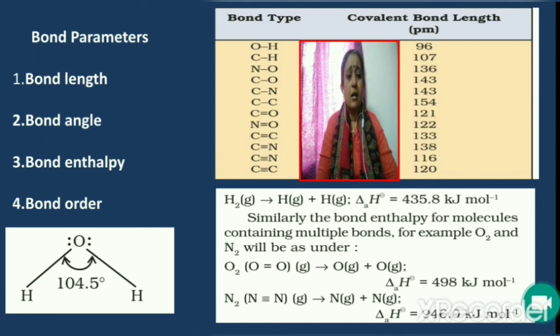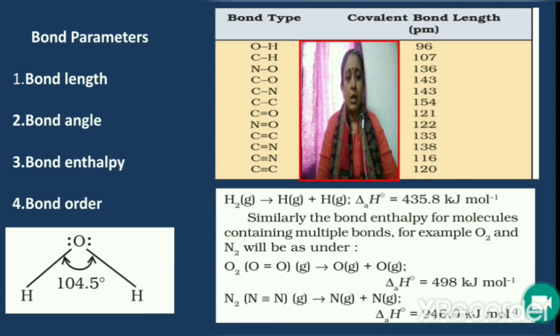The carbon-carbon single bond length is found to be 154 picometer, whereas the carbon-carbon double bond length is 133 picometer and carbon-carbon triple bond length is 120 picometer. So from the values it is clear that the carbon-carbon triple bond is shortest if it is compared with carbon-carbon double bond length and carbon-carbon single bond length.